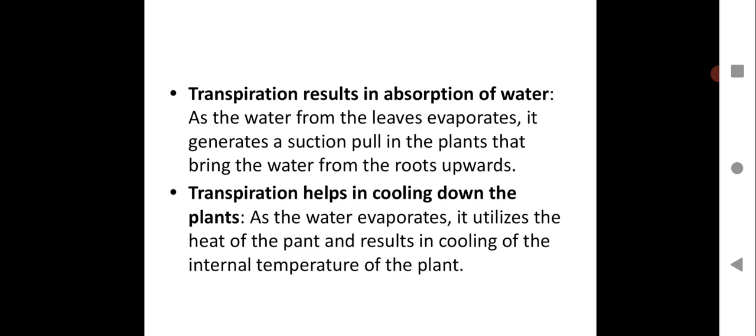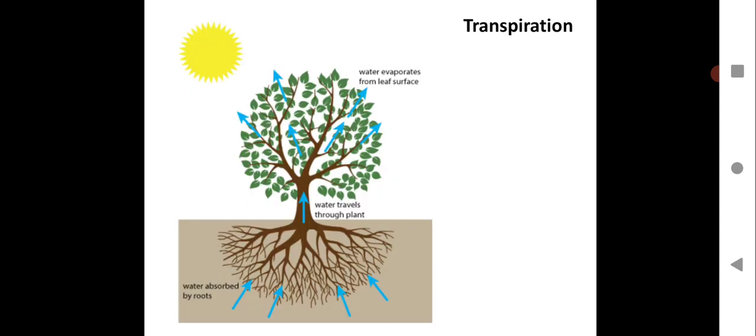Transpiration helps in cooling down the plants. So transpiration plays a very important role. Just as sweat helps us to regulate our body temperature, similarly, transpiration keeps them cool. As the water evaporates, it utilizes the heat of the plant and results in cooling of the internal temperature of the plant. It's just similar to sweating. The only difference is that in plants it is called transpiration. I hope you are making all the points in your notebook.